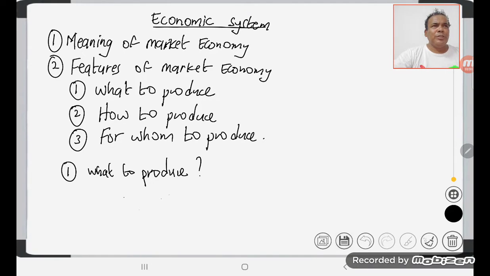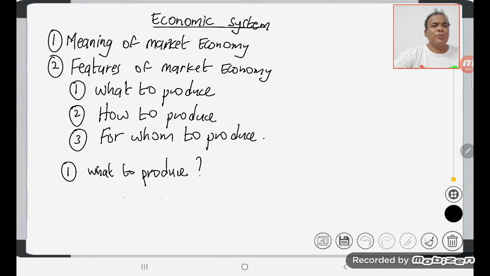Labor-intensive means using more workers and less machines. Capital-intensive means using more machines and less workers. The method chosen will depend on the prices of factors used. If labor is cheaper than machine, then a labor-intensive method will be used. But if machines are cheaper, then a capital-intensive method will be adopted. The aim of producers is to minimize cost of production in order to maximize profit, so they will choose the method of production which is cheaper.